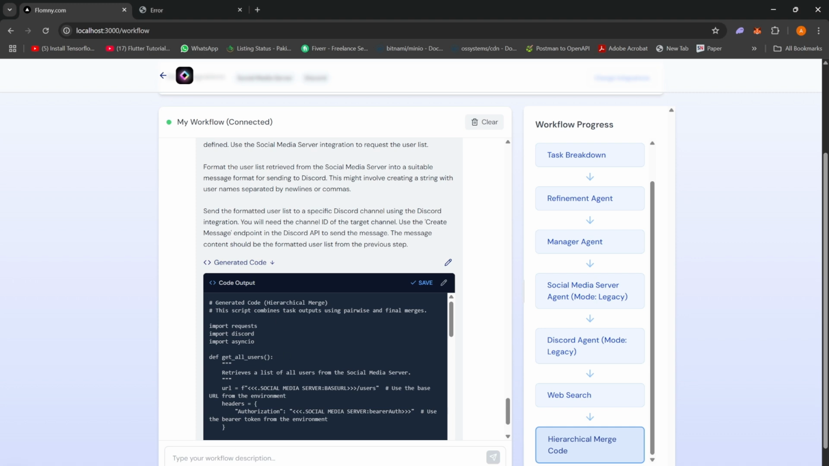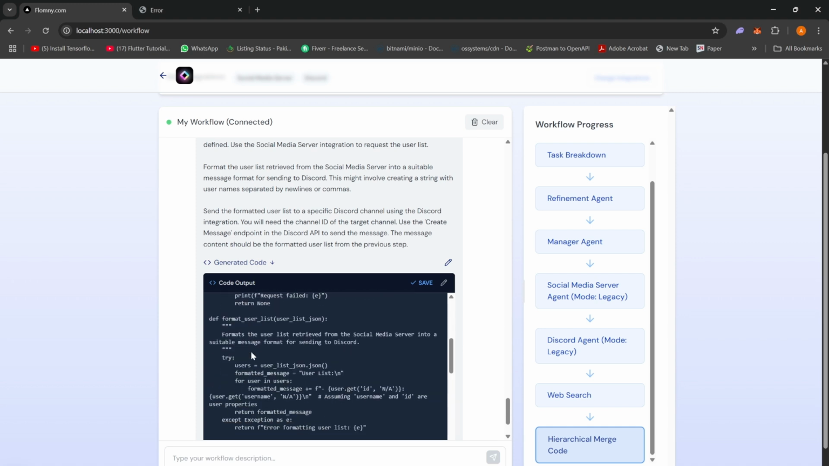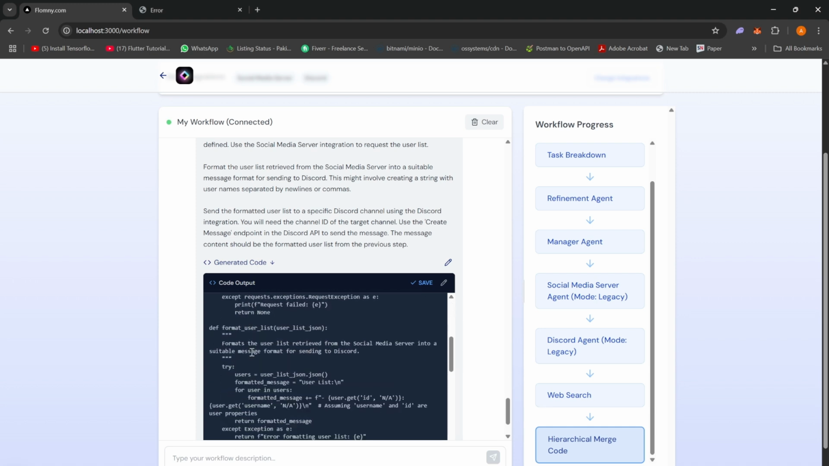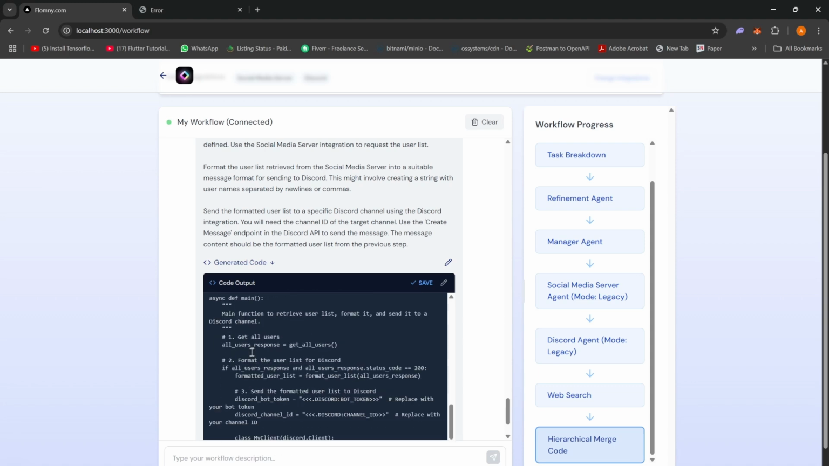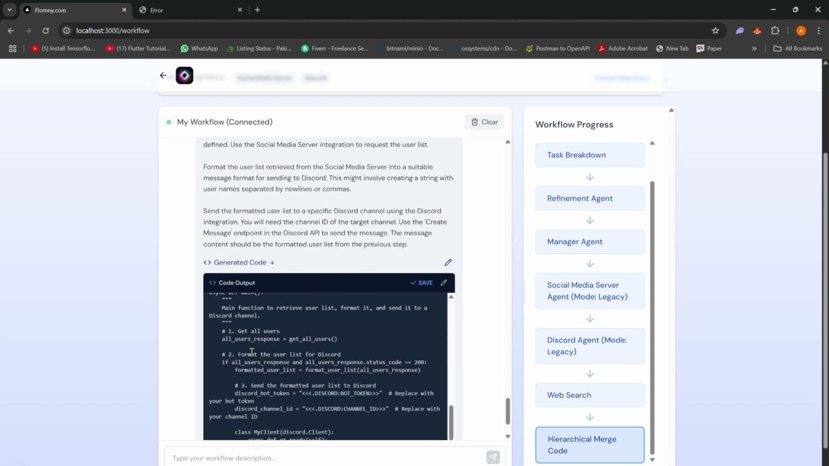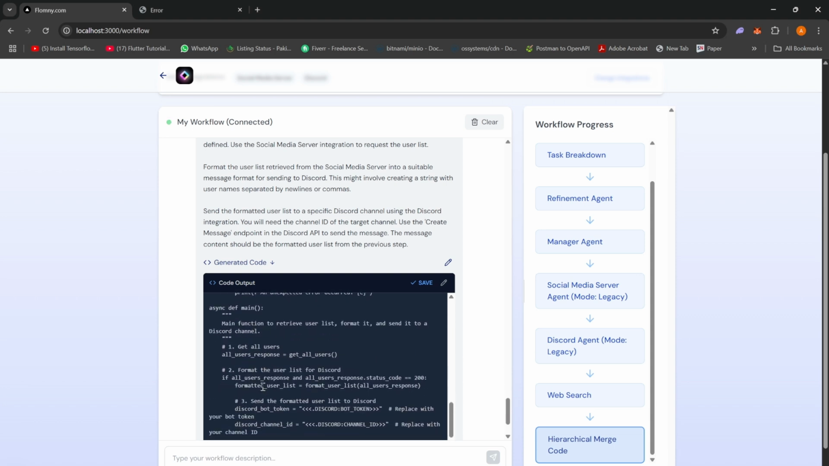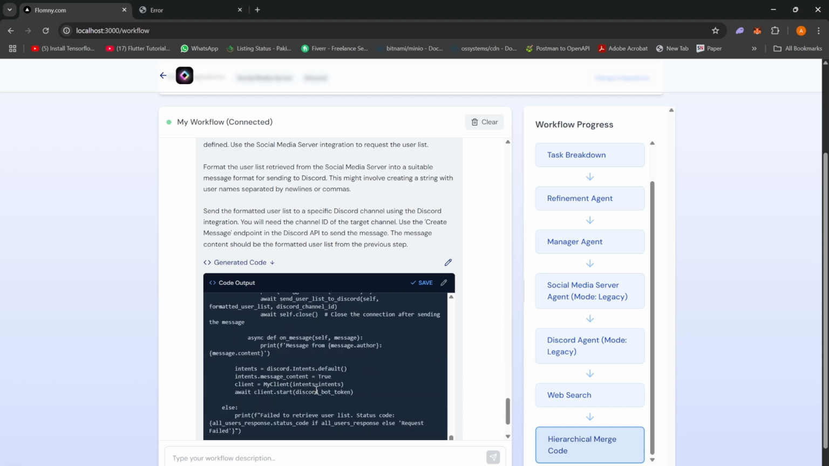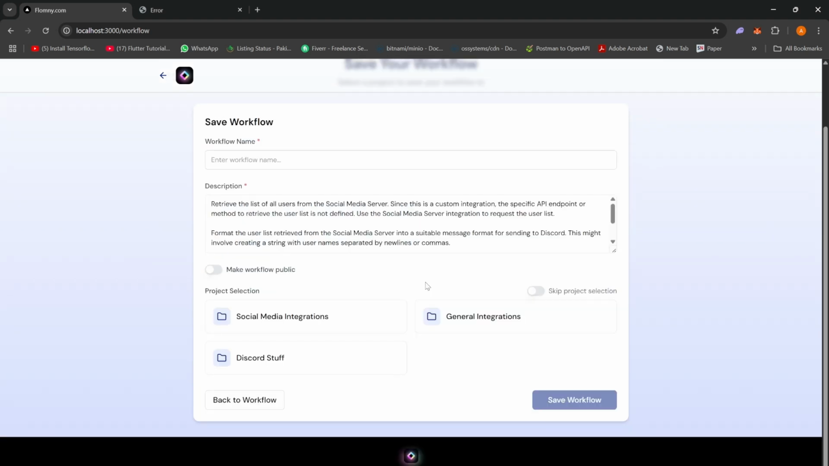So moving on, we have the generated code here. We have the get all users function. Maybe there should be a send function somewhere. The main function gets all users, formats the user list, and then it is basically sending the message as well. That's it. This code can now be saved as well.